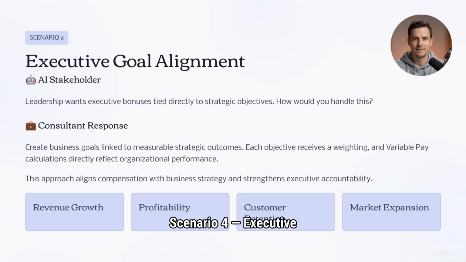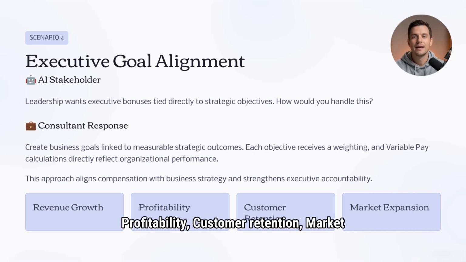Scenario 4. Executive goal alignment. AI stakeholder: Leadership wants executive bonuses tied directly to strategic objectives. How would you handle this? Consultant response: I would create business goals linked to measurable strategic outcomes. Examples include revenue growth, profitability, customer retention, and market expansion.